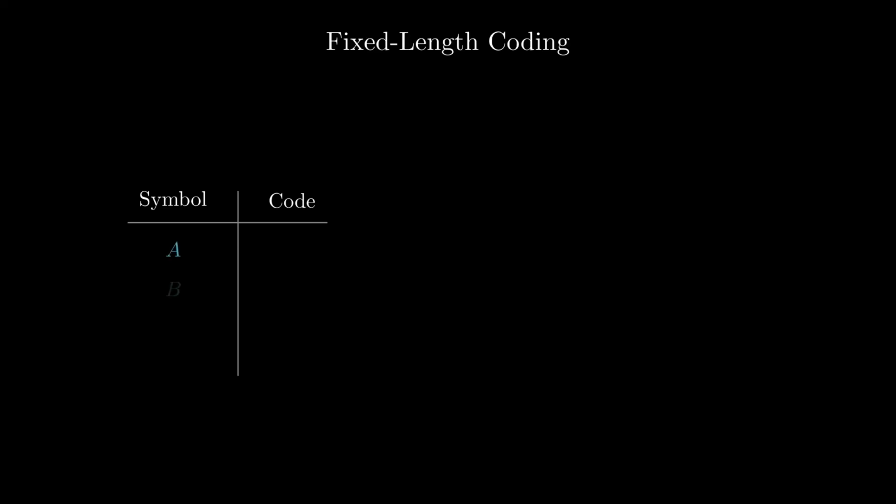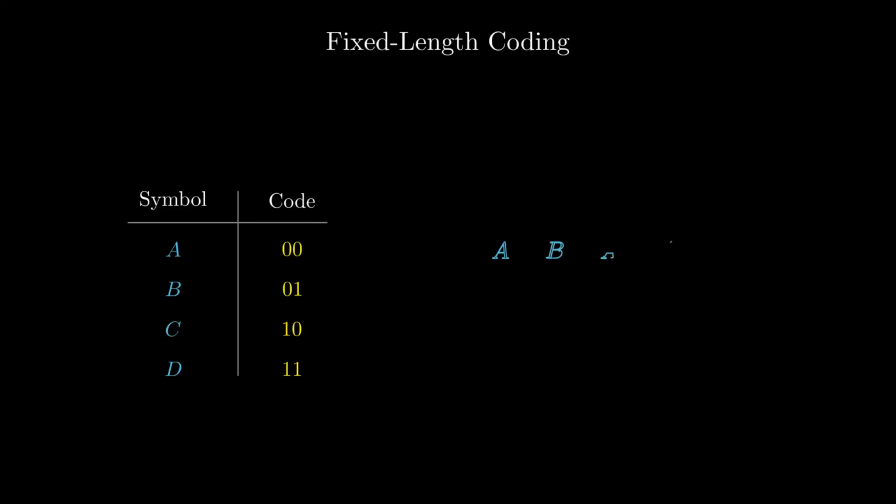To understand how we compress information using entropy, we first need to establish a baseline. Fixed-length coding. Imagine a simple source that generates only 4 symbols, A, B, C, and D. To distinguish between these 4 options digitally, we need binary identifiers. With 4 possibilities, we need exactly 2 bits per symbol. 2 to the power of 2 is 4. This is our codebook. It is uniform. Every symbol gets the same amount of space, regardless of how often it appears.